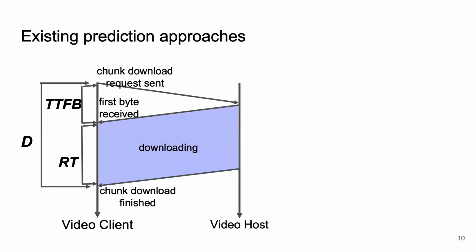Let's look at how existing approaches work and begin by looking at chunk download time in more detail. There are a couple of factors which impact chunk download time. First, we have TTFP, which is the time to first byte, and it is the time from when a chunk download request is sent to the time when first byte is received. Second, we have receive time, which is the time when the actual video chunk is received. Receive time is equal to the size of chunk divided by network bandwidth. These three factors, TTFP, size, and network bandwidth, impact the chunk download time.